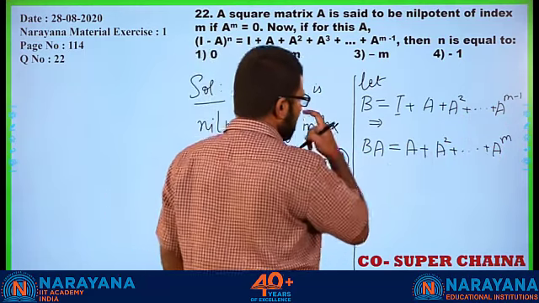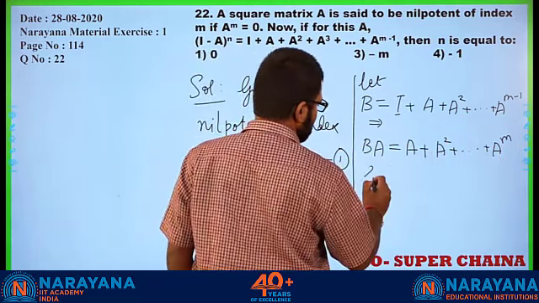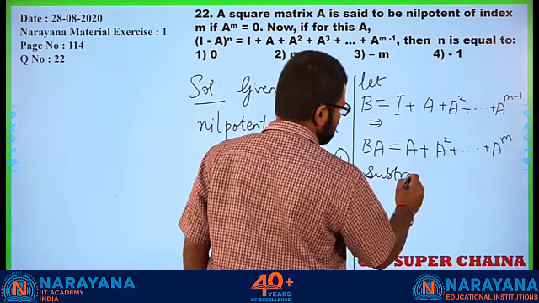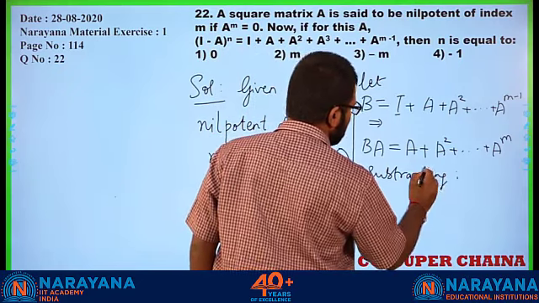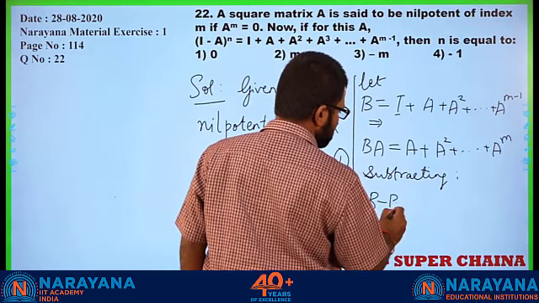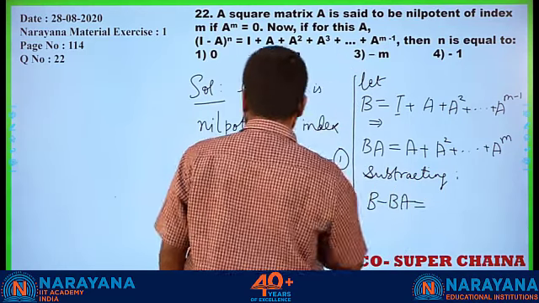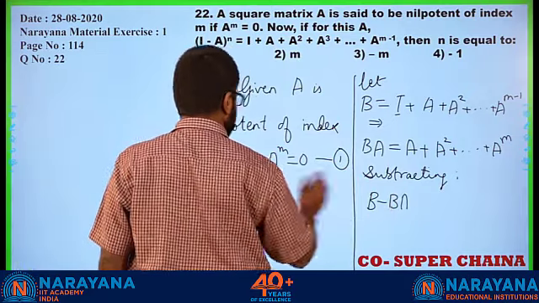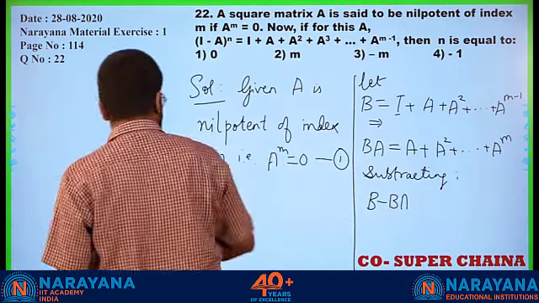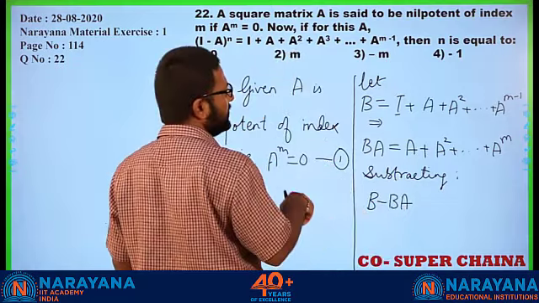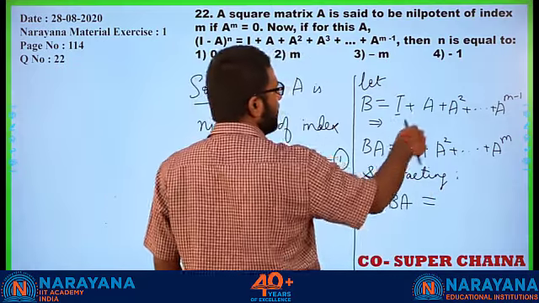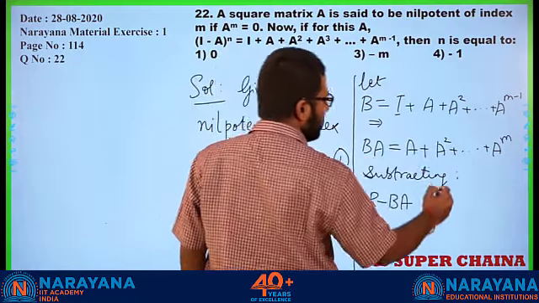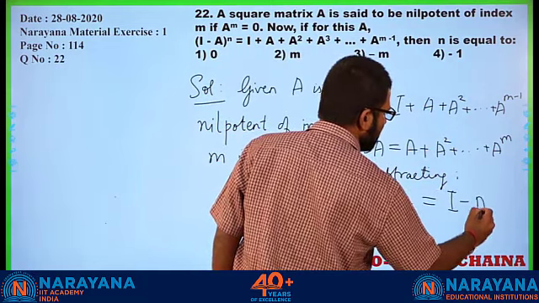So, if I subtract, we get B minus BA is equal to, you see all the A and A square and all will get cancelled. We are only left with I minus A raised to m.